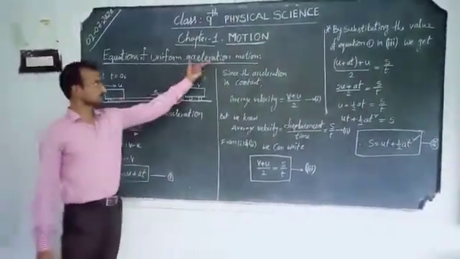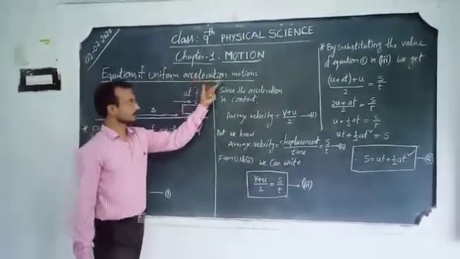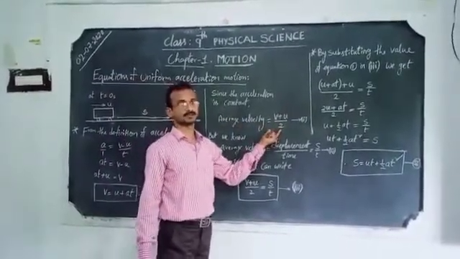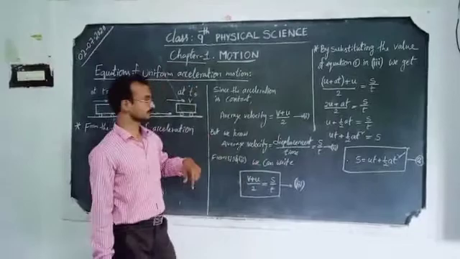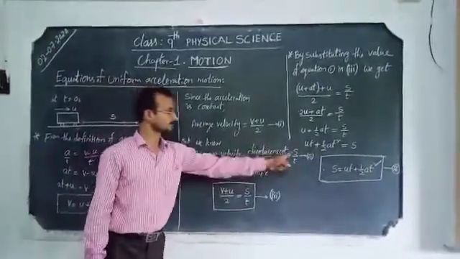Since the acceleration is constant, uniform acceleration, the average velocity of the body can be written as v plus u by 2. It is a formula. And we know from earlier knowledge that average velocity is displacement by time, s by t.